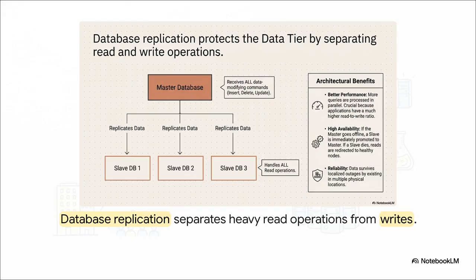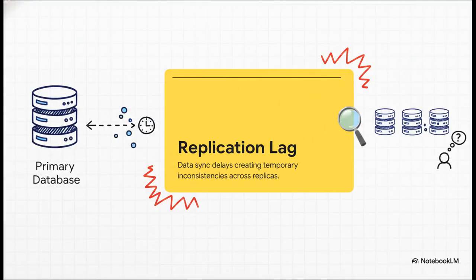What we do is take our data tier and actually split the read operations away from the write operations. We keep one primary database, the master, and that handles absolutely all the data changes, like inserts, deletes, and updates. But it continuously copies that data over to multiple read replicas. Now, all those incoming read requests get routed to the replicas, letting us process way more queries in parallel and massively speeding up performance.